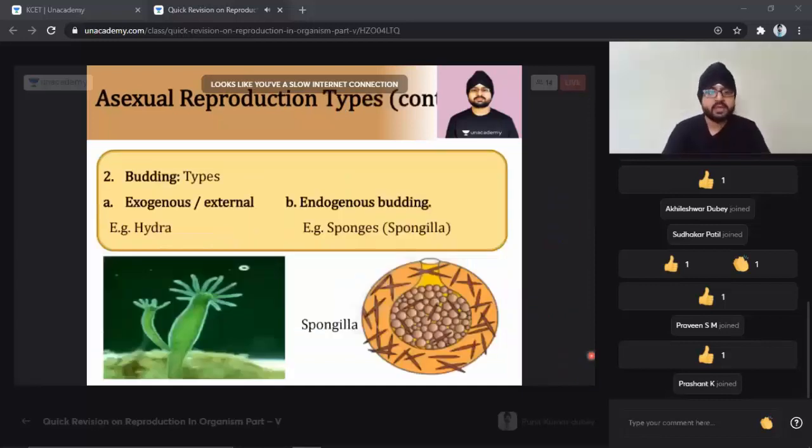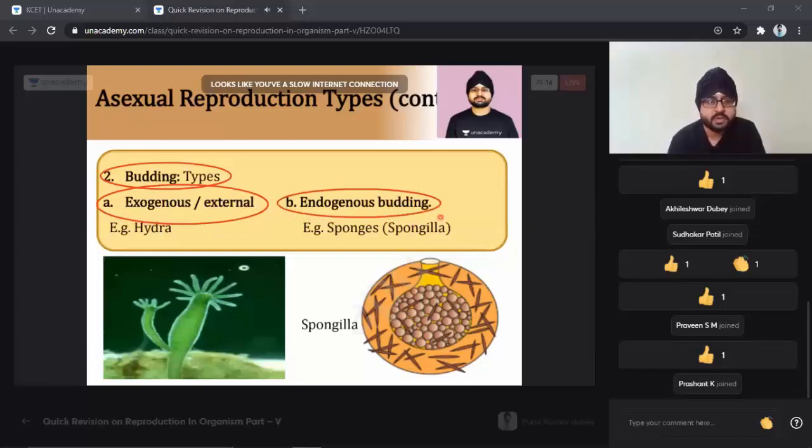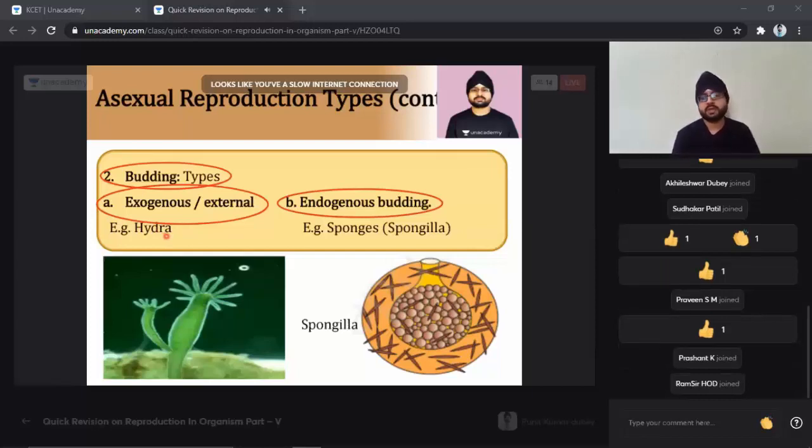What do we see next? Another part of asexual reproduction, which is a continuation, is budding. Next comes budding. In budding, we can see either exogenous budding or endogenous budding in the organism. The example for exogenous budding is hydra.